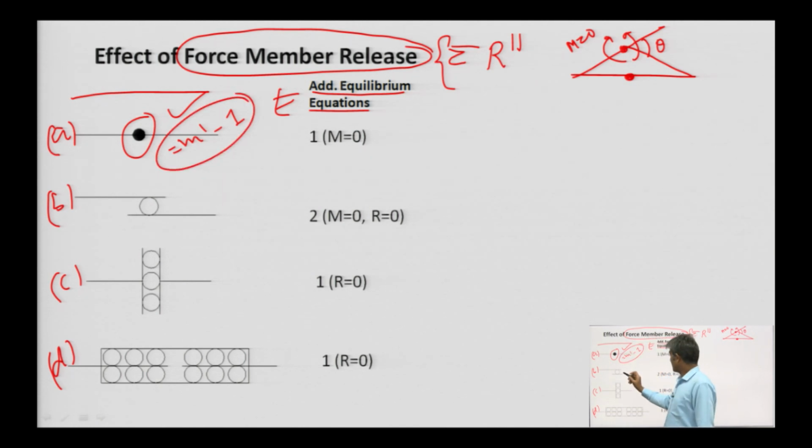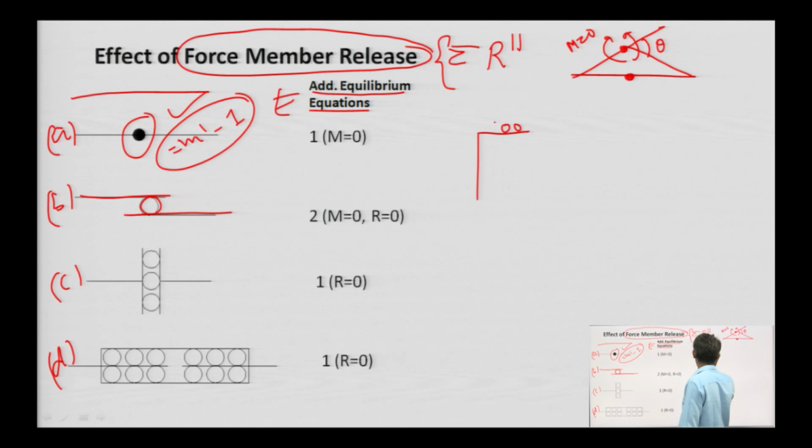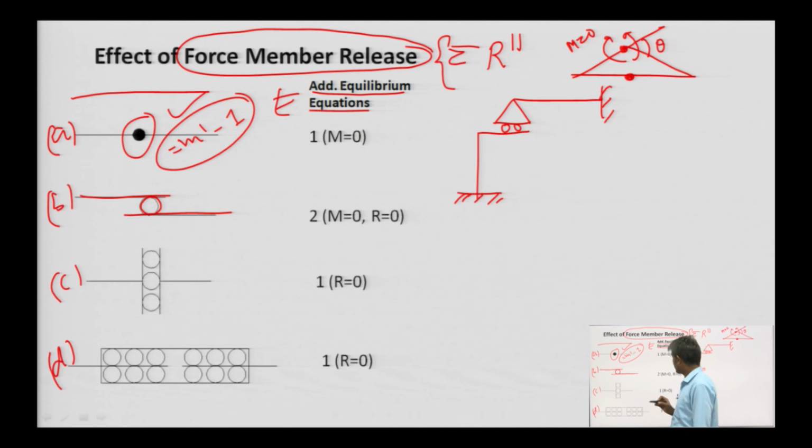Okay. This one is an arrangement with a roller in between the members, like this. If we have this type of arrangement, this is the same example. Then we have additional two equilibrium equations. One is the moment, since the members are free to rotate, and it is free to move in the horizontal direction.